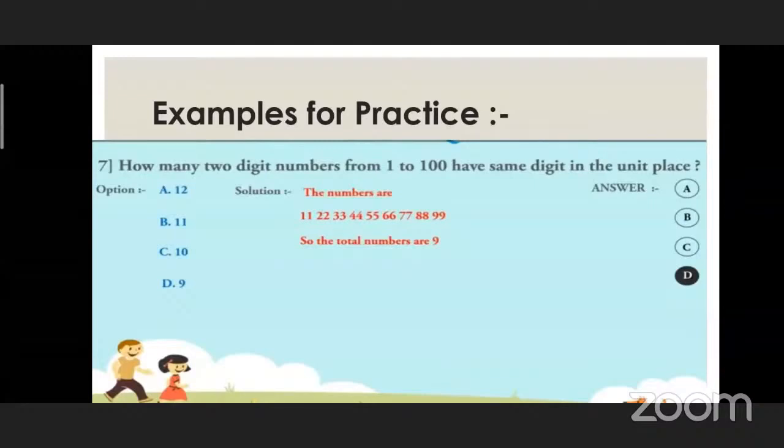Yes, the numbers from 1 to 100 that have the same digit in the unit place are 11, 22, 33, 44, 55, 66, 77, 88, and 99. If we count all these numbers, it will come to 9. So our option is D. You have to darken the circle for option D. This is your correct answer. Yes.